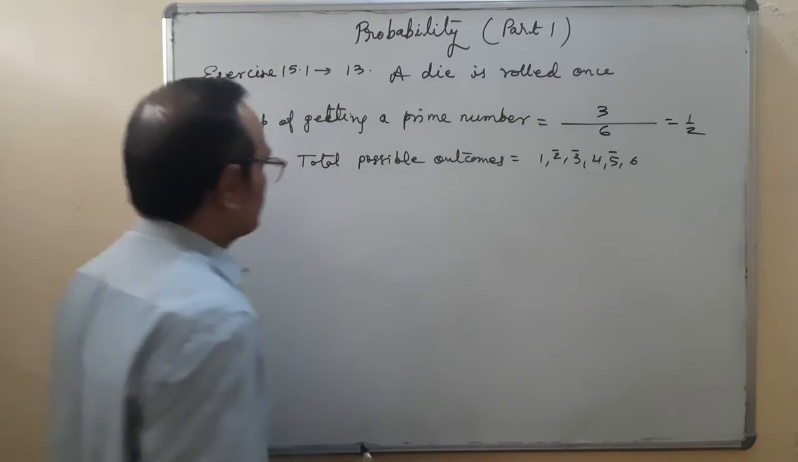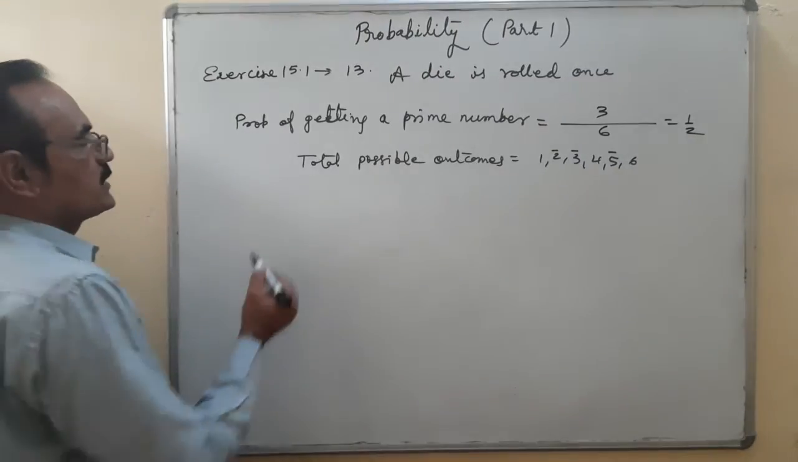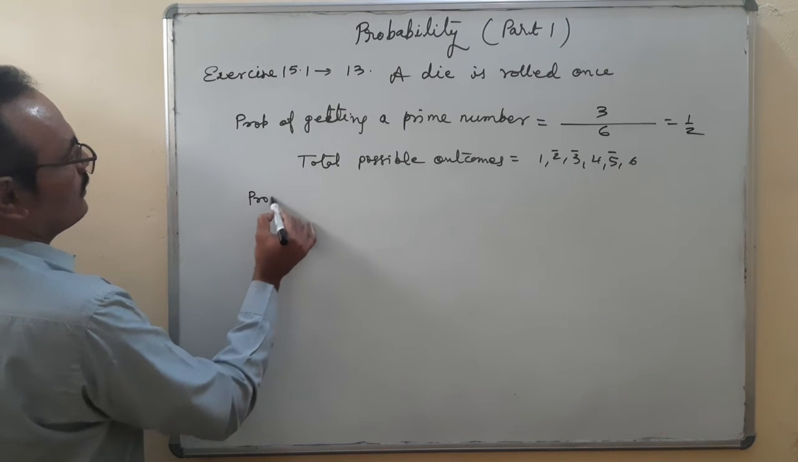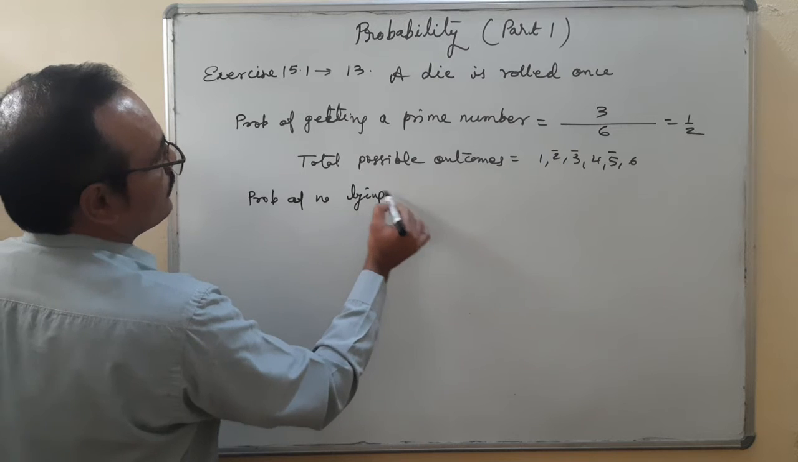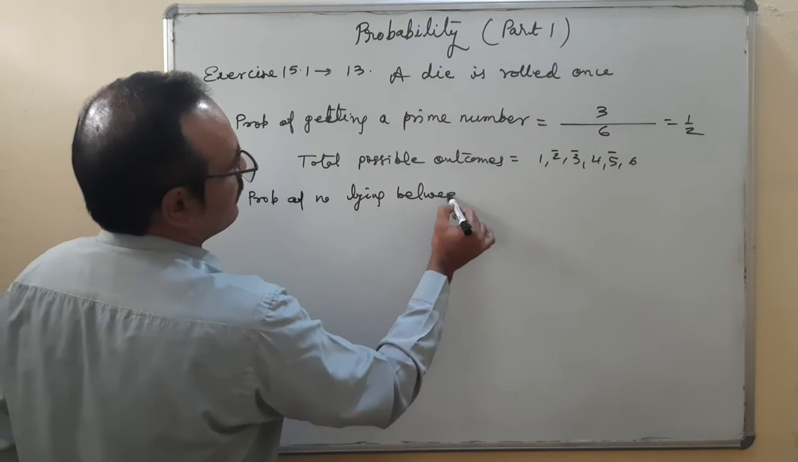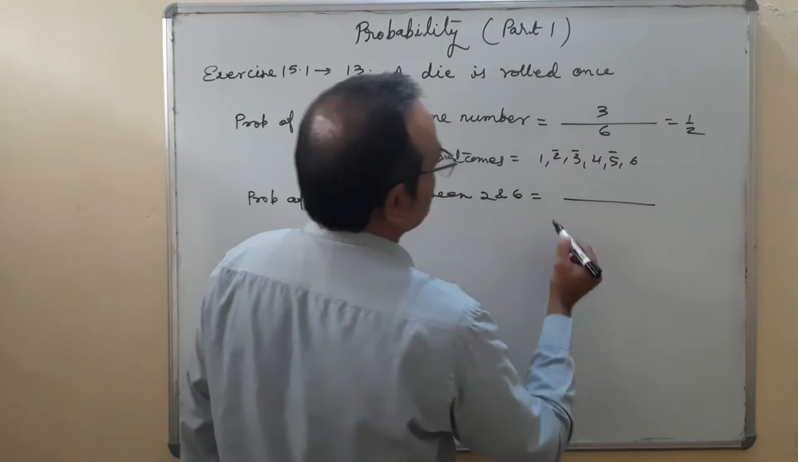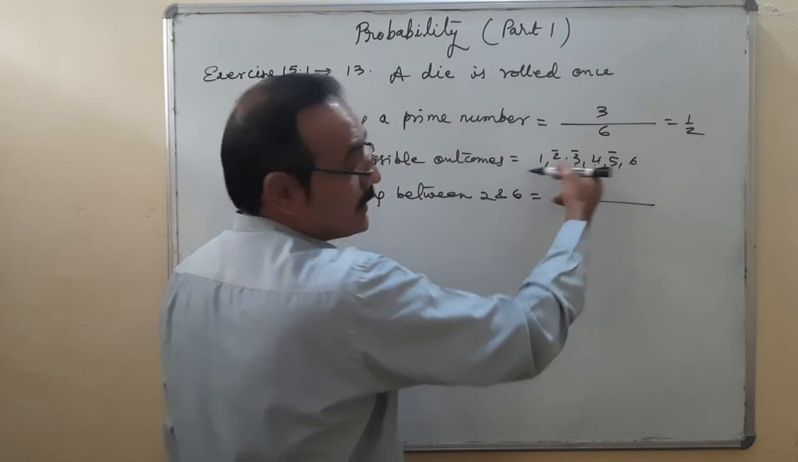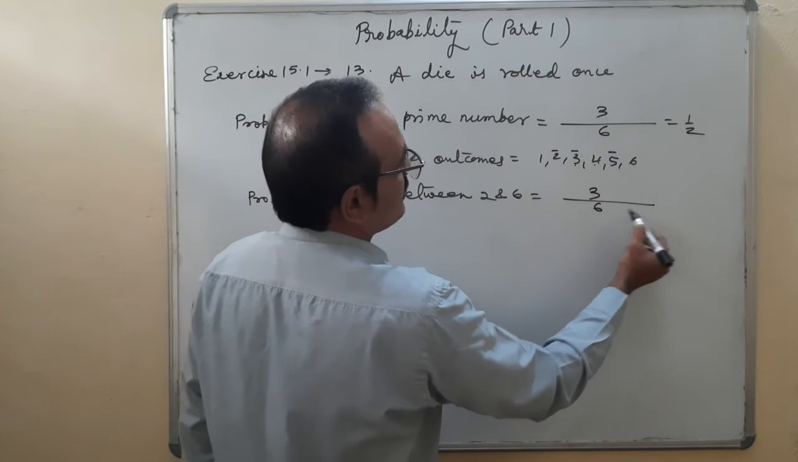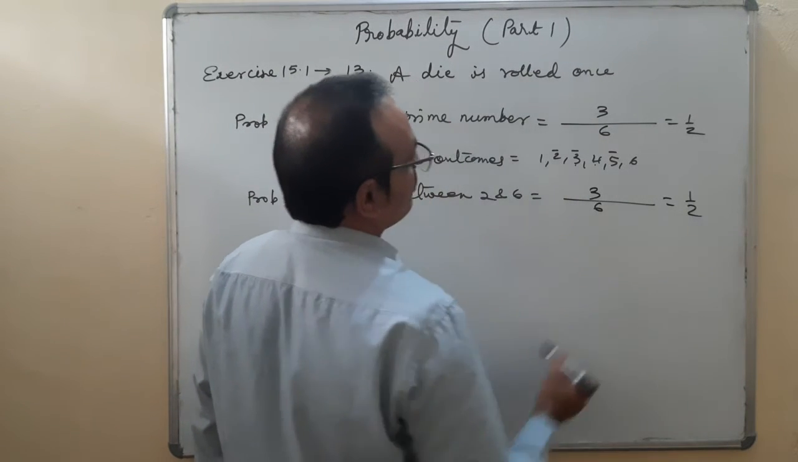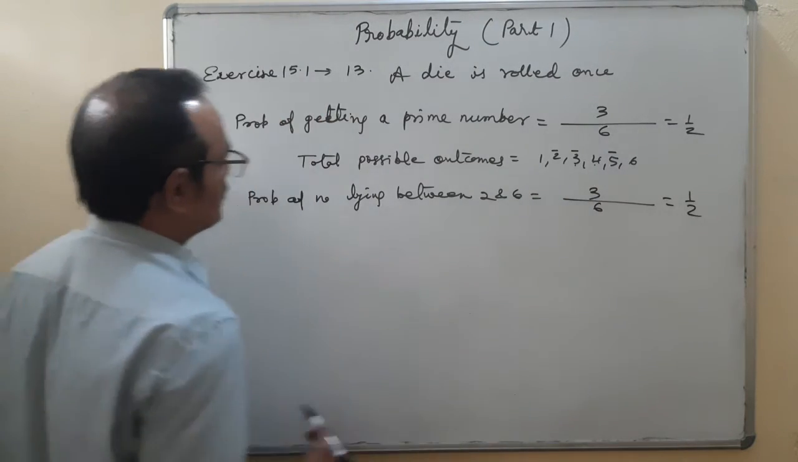Second one is a number lying between 2 and 6. Probability of a number lying between 2 and 6: 3, 4, 5. That's why I told you to make a sample space first. 1, 2, 3, so 3 upon 6, 1 by 2. In between 2 and 6, 3 numbers are there.